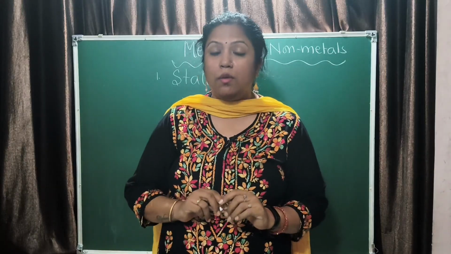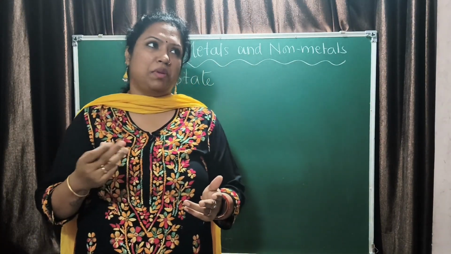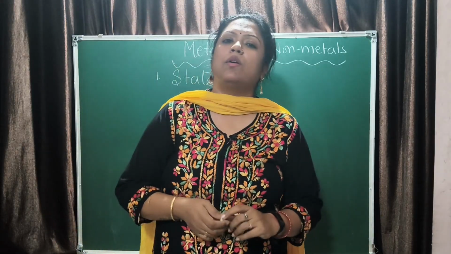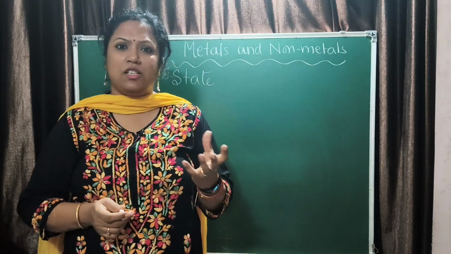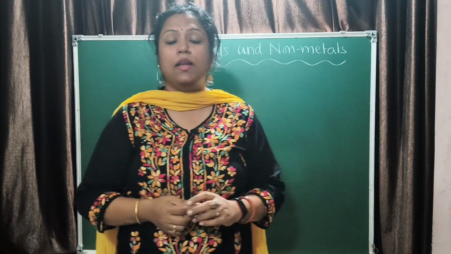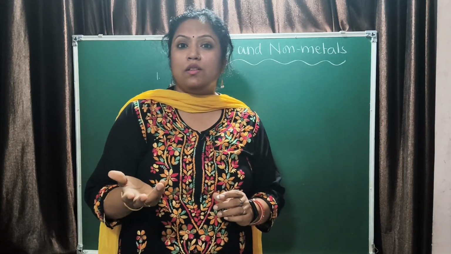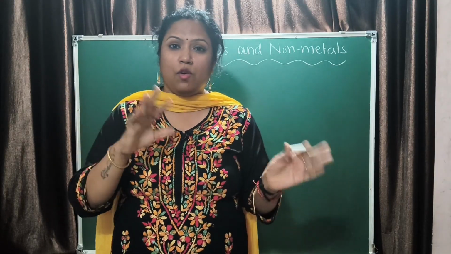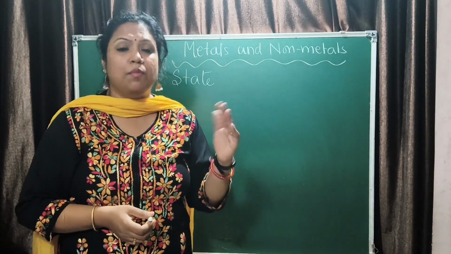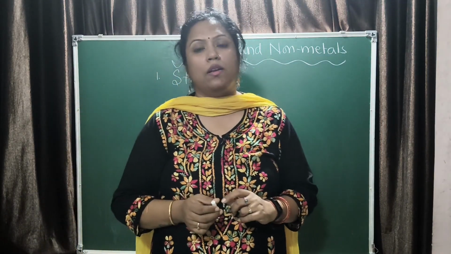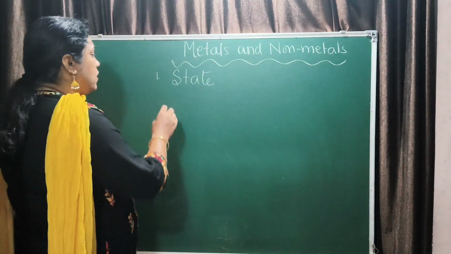Now what is bromine? Bromine is a halogen. Bromine is a liquid non-metal which is a reddish brown liquid, right? What is a halogen? You remember group 17 elements: fluorine, chlorine, bromine and iodine, in which fluorine and chlorine are gases, bromine is a liquid and iodine is solid. These are the non-metals, right? Now state we have understood.